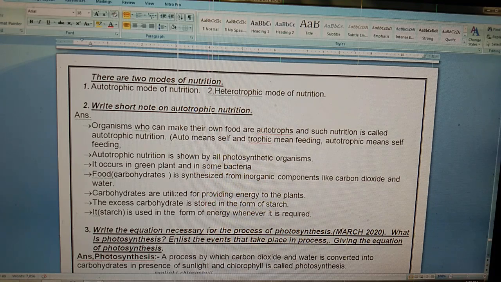To make its food, carbohydrate is the food of the plant. Plants use inorganic components like carbon dioxide and water. We know those components which are non-living or obtained from non-living things are called inorganic components. Out of this carbohydrate formed, some carbohydrate is utilized by the plant to provide energy, and the rest of the excess carbohydrate is stored in the plant in the form of starch.